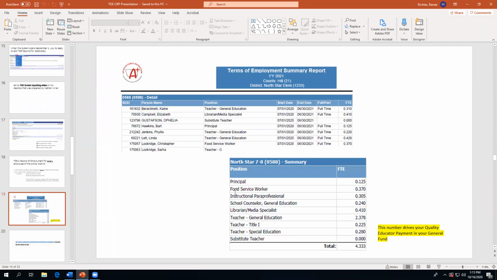When you're done inputting all of your tow records, you want to make sure and go out and look at your summary report and double check it. Make sure you have all your teachers and staff on this report. The final totals, this is the number that will drive your quality educator payment in your general fund. So it's very important that this Terms of Employment summary report is correct.